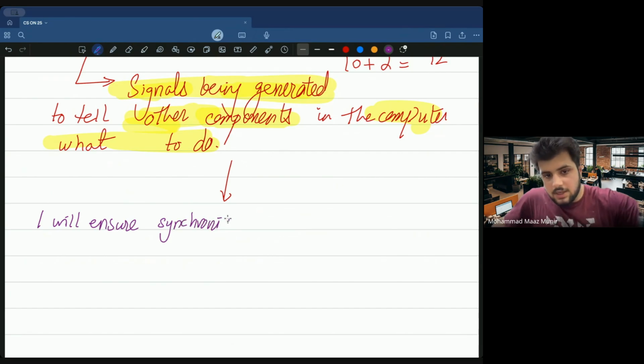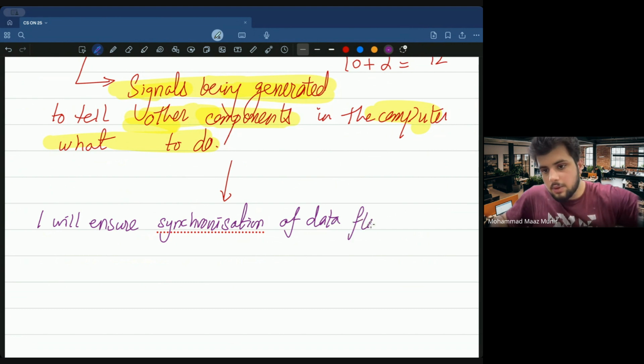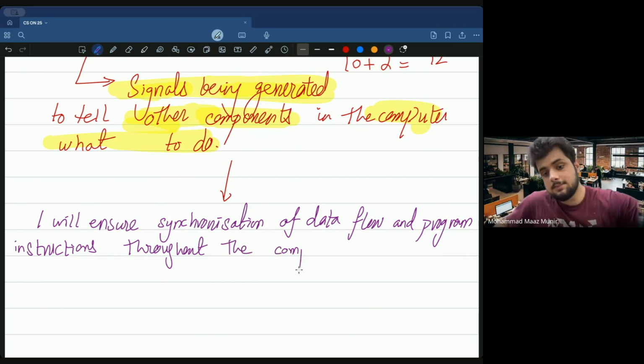synchronization of data flow and program instructions throughout the computer. I'm explaining the word synchronization, don't worry. What do I mean by this?